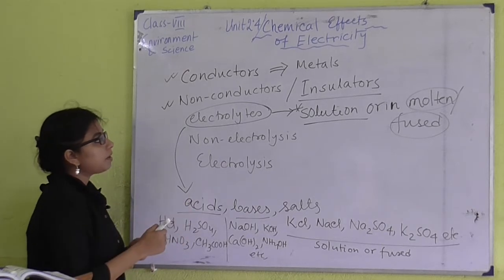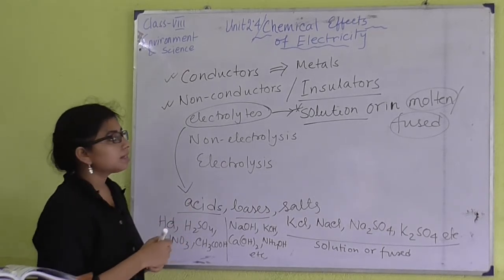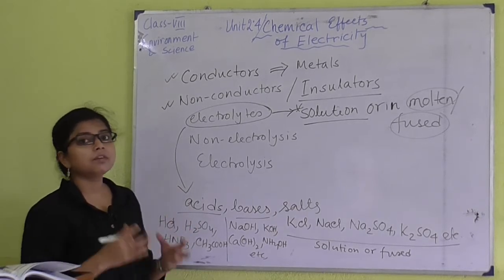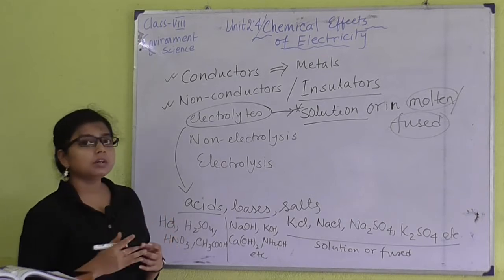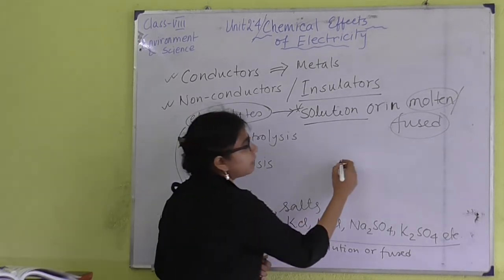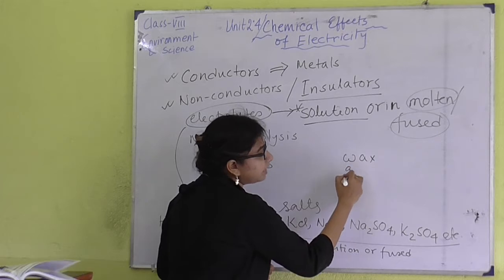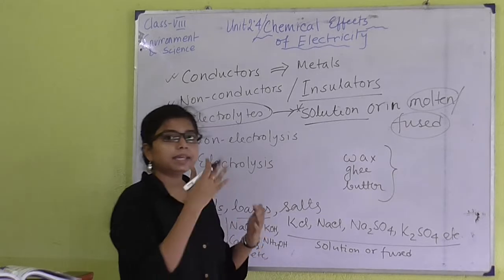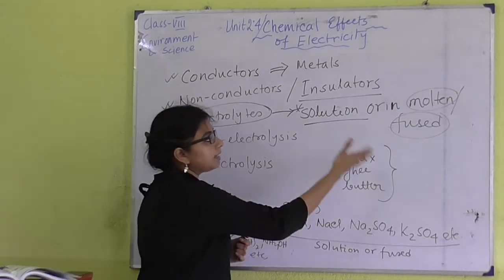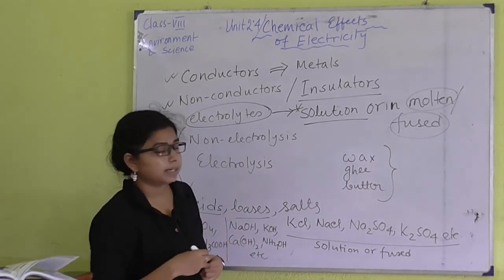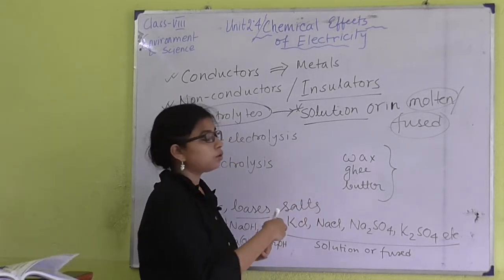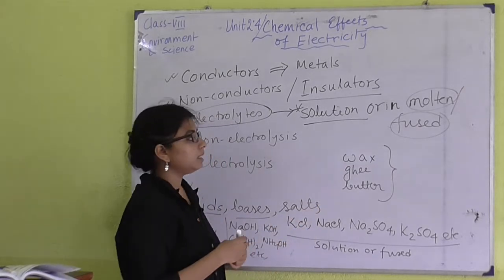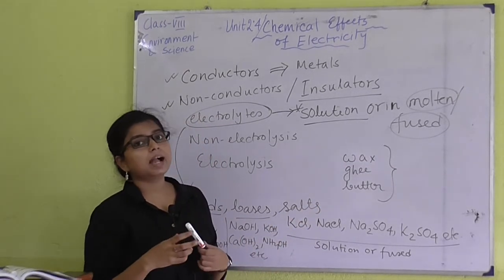So this is about electrolytes. There are some substances which can be converted into liquid state, but they cannot form any kind of ions, and that is why they are not electrolytes, like wax, ghee or butter. If we keep them within a refrigerator, they are converted into solid state, but if we apply heat over them, wax is melted, and ghee or butter both can be melted, but they cannot produce any kinds of ions.